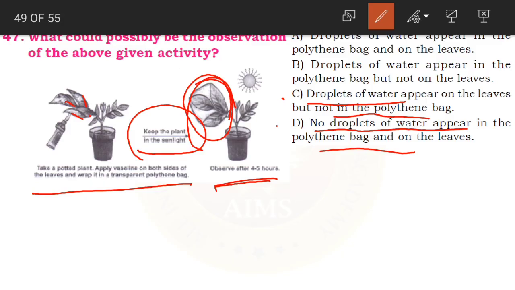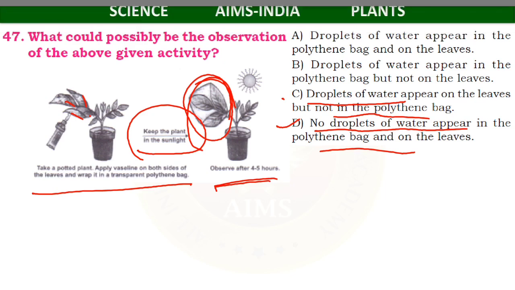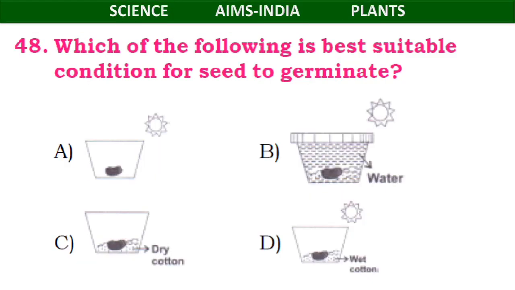So D is the correct answer: no droplets of water appear in the polythene bag or on the leaves, because the Vaseline blocks the stomata, so there is no gas exchange and no water vapor appears. Clear, children? D is the correct answer.